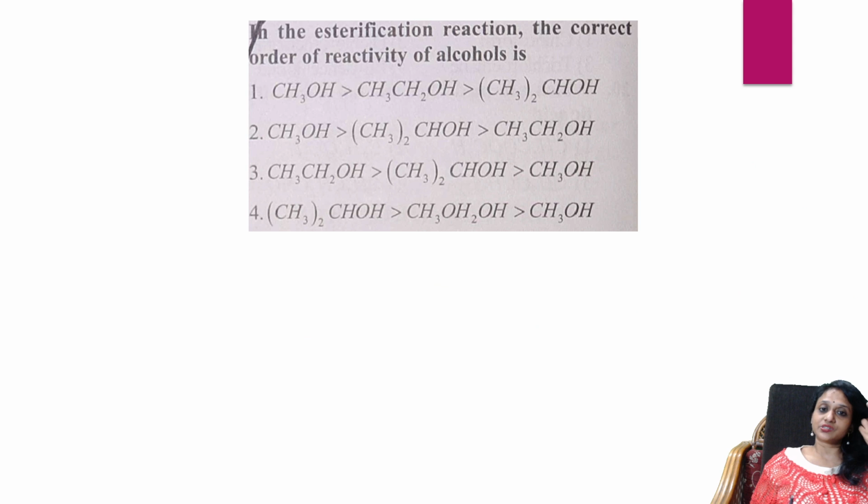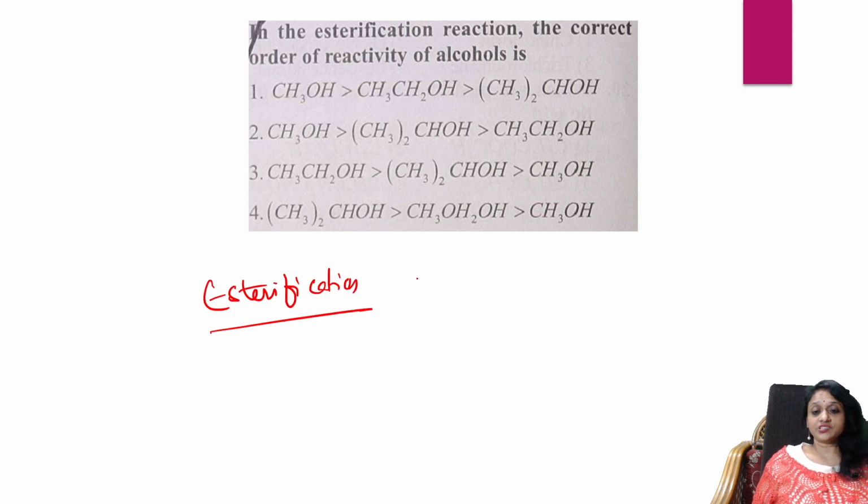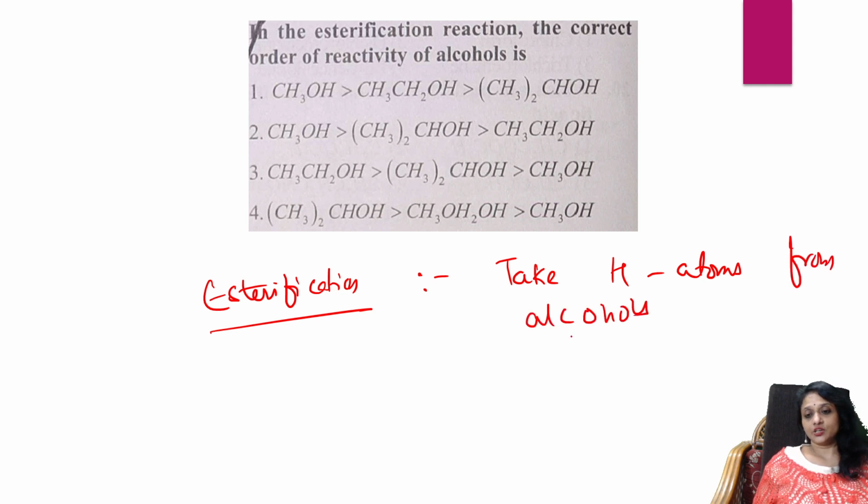Okay. Now next question. In esterification reaction, the correct order of alcohols. Always remember, in esterification reaction, you always take hydrogen atoms from alcohols, and you take OH from acid.